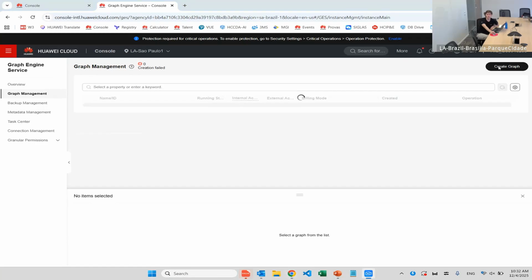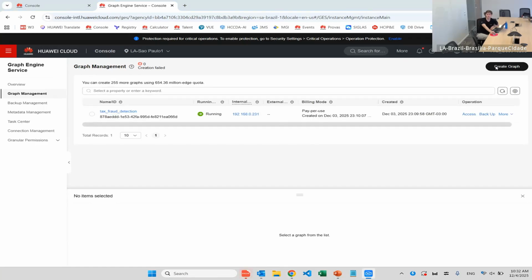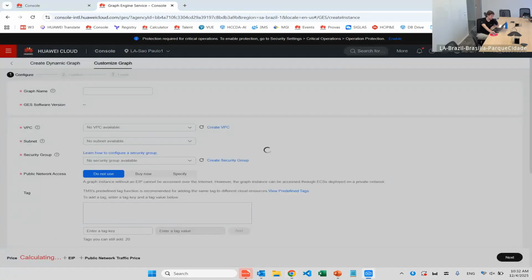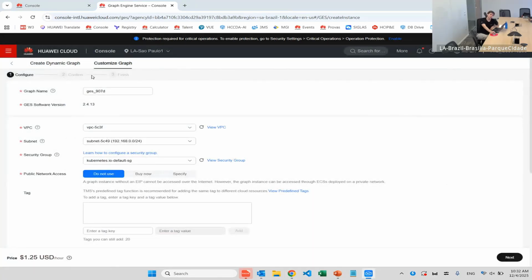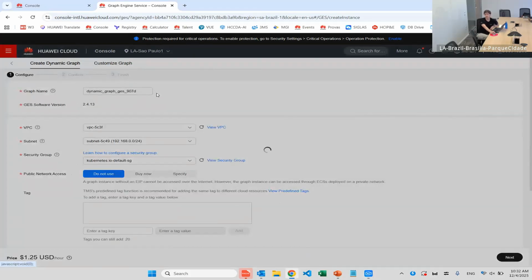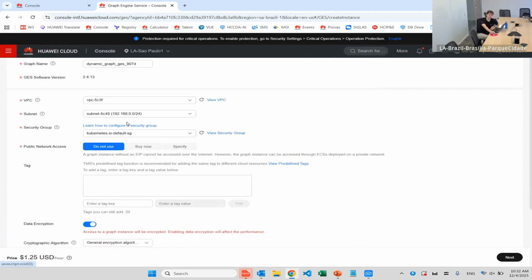Okay, so when we create a graph, it shows us some things. I'm not going to create one, I'm just going to show how I did it. Here we can create a dynamic graph or customize a graph. I used a dynamic graph because I want to do a temporal analysis. It's very simple. You just have to put a VPC, subnet, and security group.